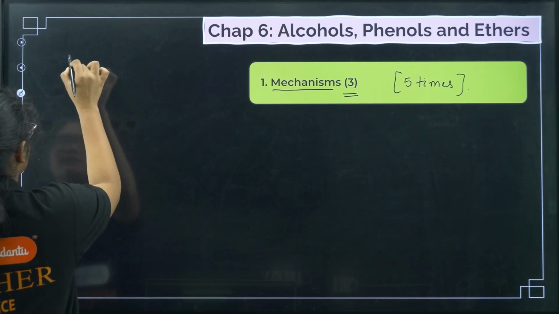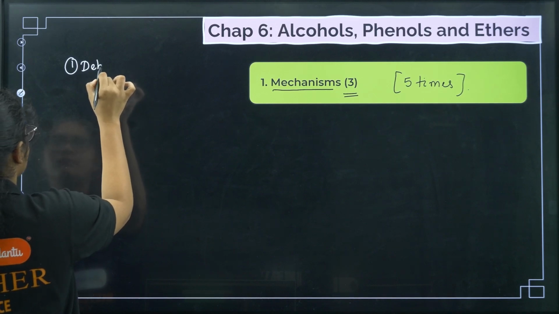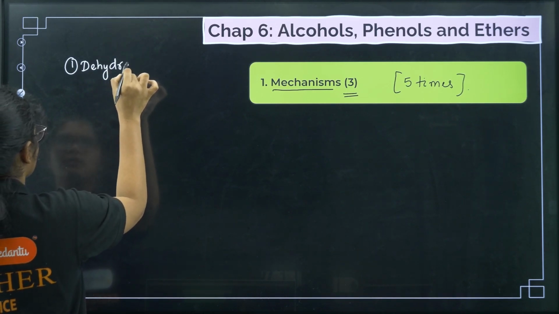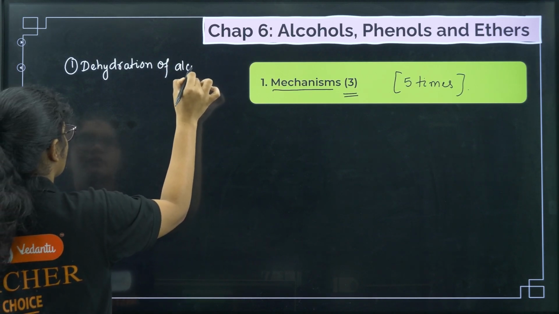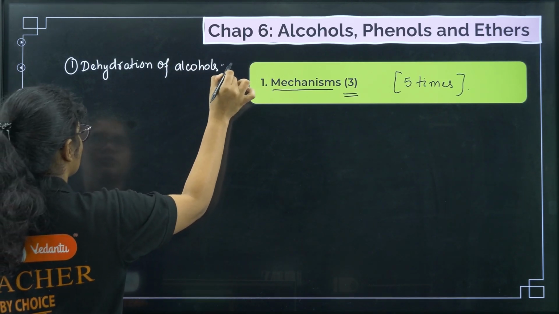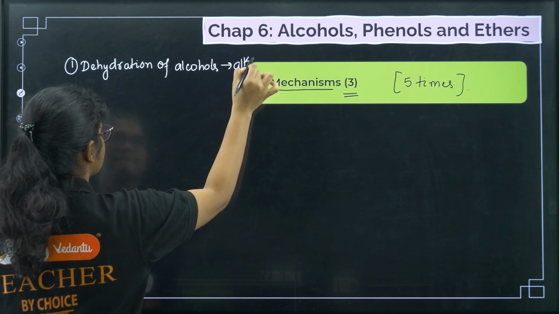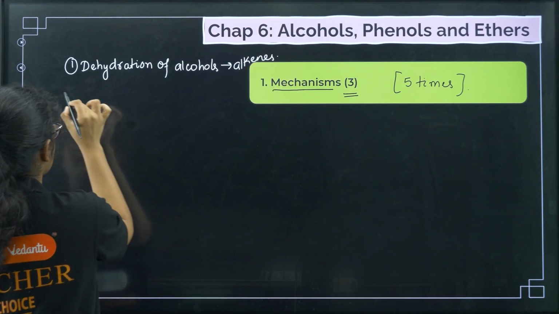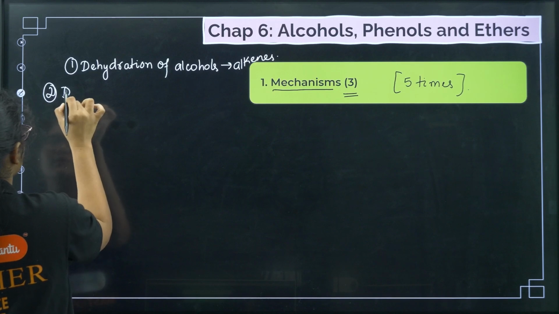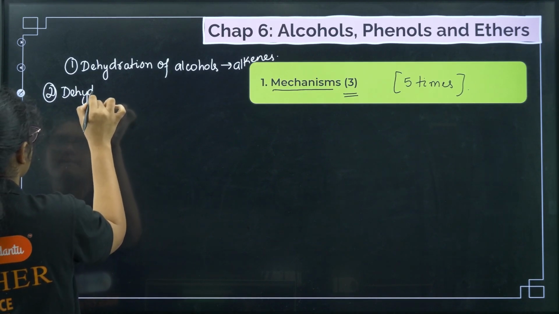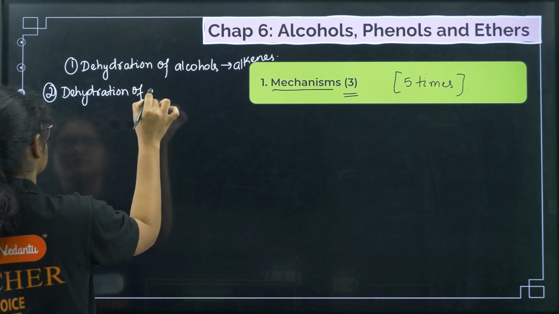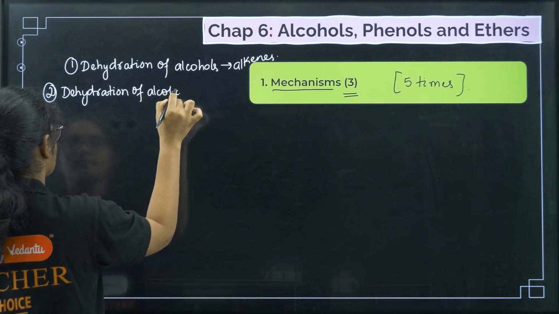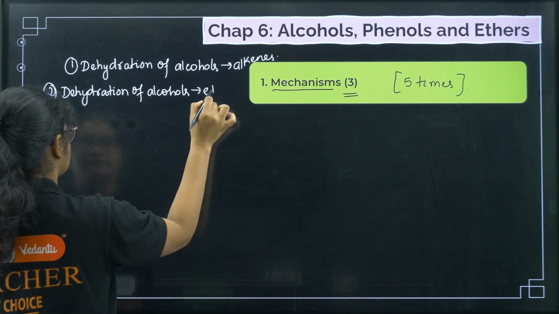First one is dehydration of alcohols to alkenes. Okay. Second one is dehydration of alcohols to ethers.